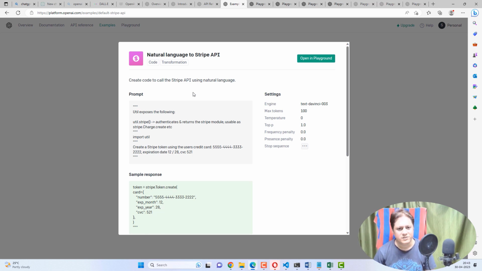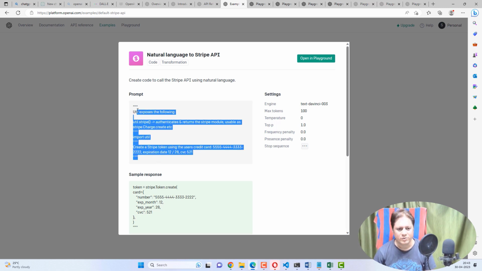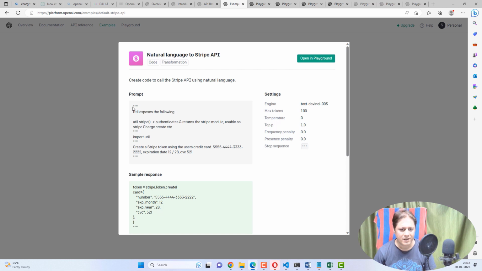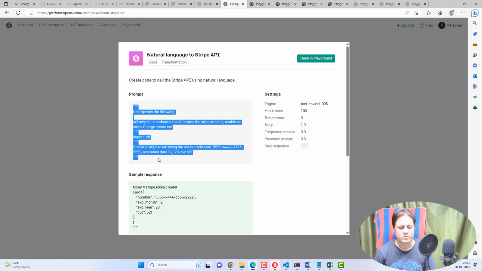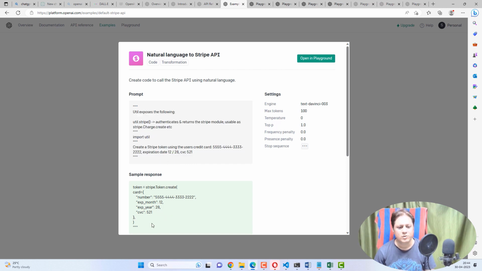It's natural language to Stripe API. Now in this one, it's the same thing. Whatever natural language instructions you give to the OpenAI ChatGPT bot, it will create the code out of it for the Stripe API. If you see carefully, it has called stripe.Token.create.